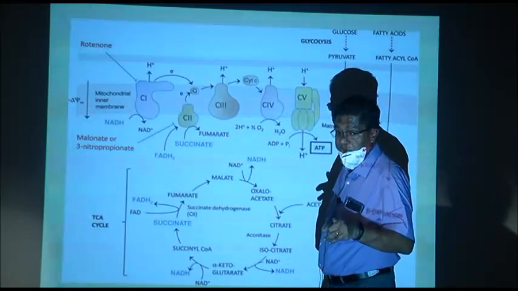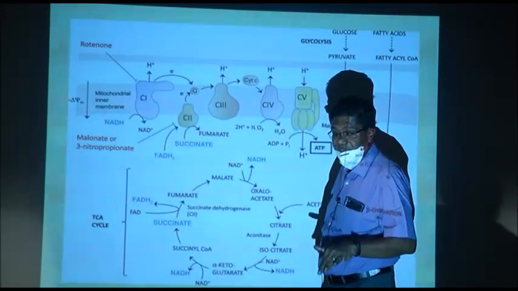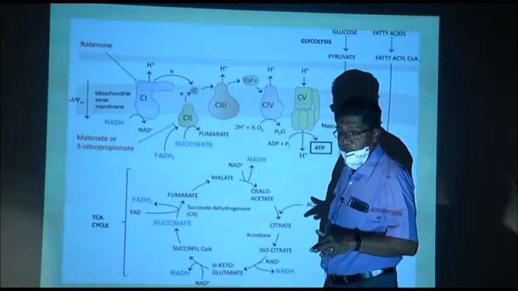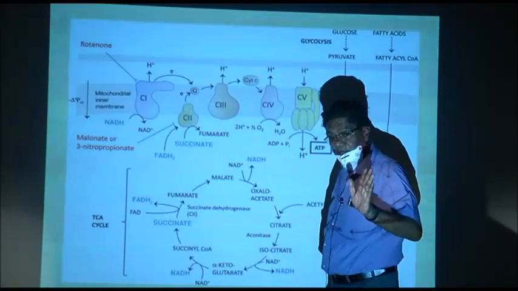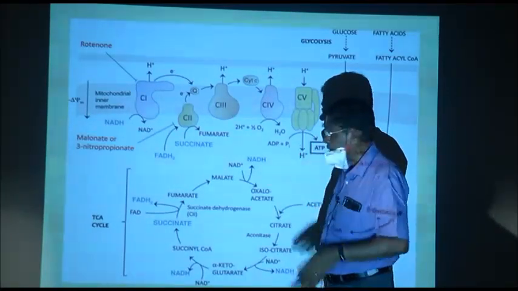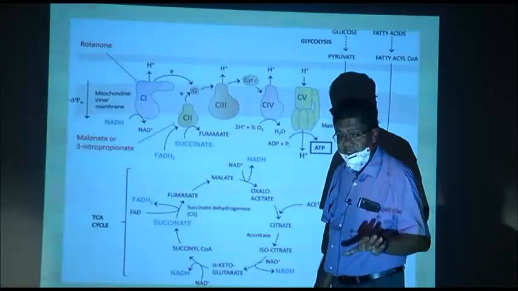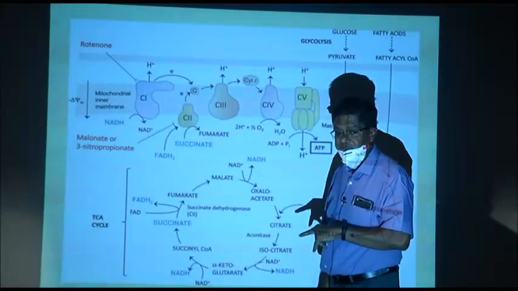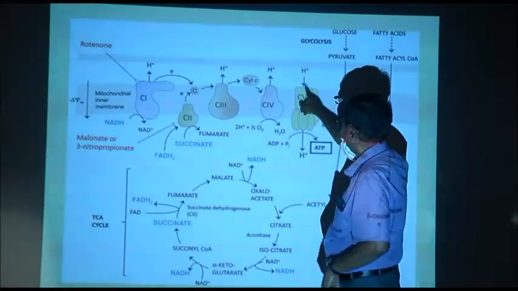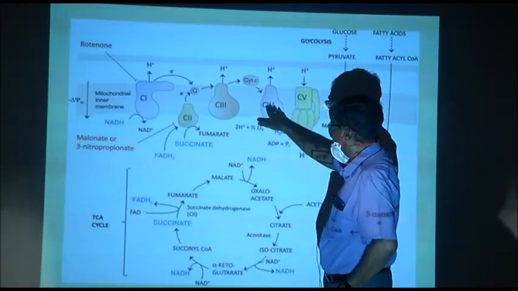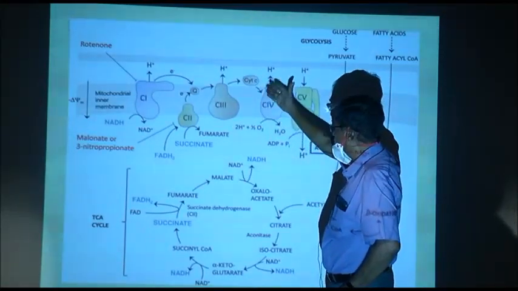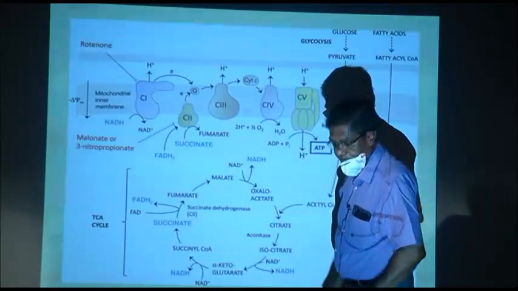So, I told you that respiration is formation of carbon dioxide. Carbon dioxide is released, now water is released. So, this is the completion of respiration, that is aerobic respiration. Now, all the hydrogens move to the intermembrane space. Next.